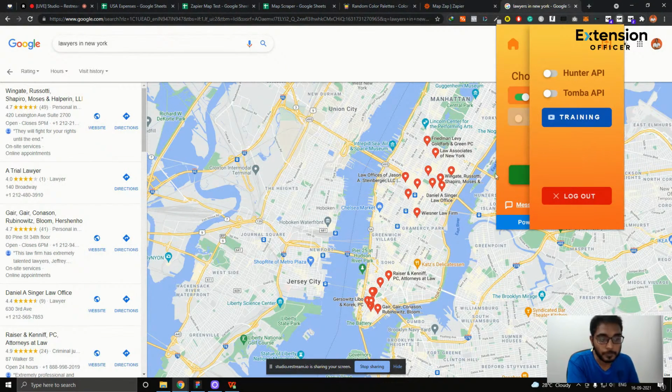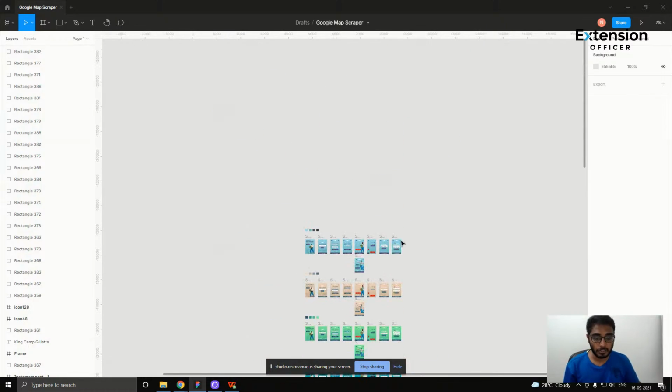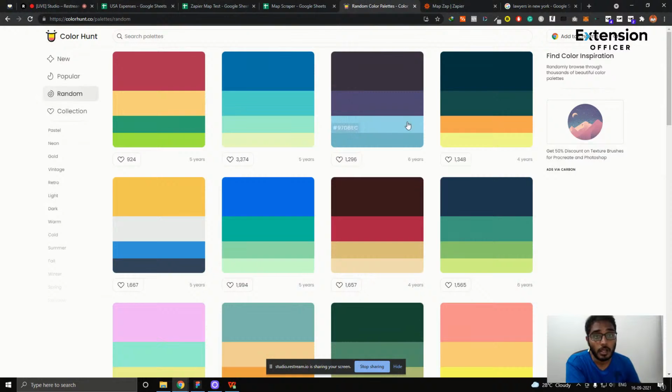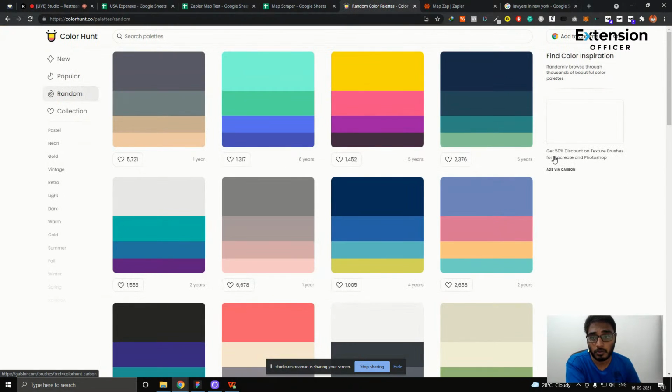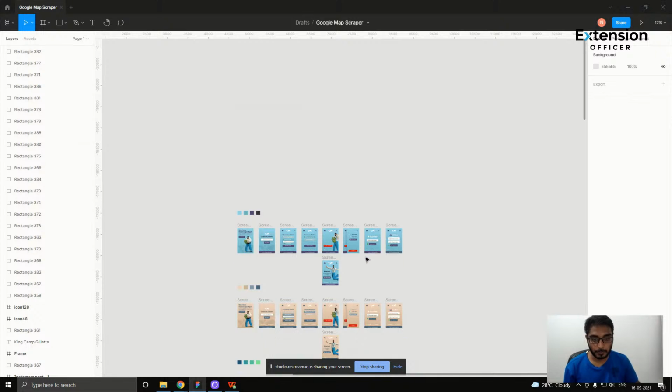So once you purchase this white label version, you'll be prompted to give me your color codes. Or you can just go to colorhunt.co and look for color codes. Let me just click on random. I'll choose random color codes here, so that you see that I'm not just taking pre-handed ones. So I'll create the extension with these particular 4 color codes, as an example.